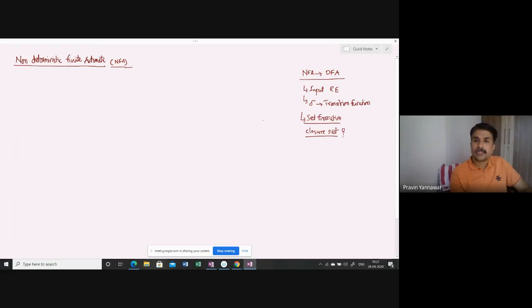In order to understand this closure set, for example, you have a regular expression defined by A star. It means you have a language L, with a set of alphabet sigma containing A, defined by the regular expression A star.